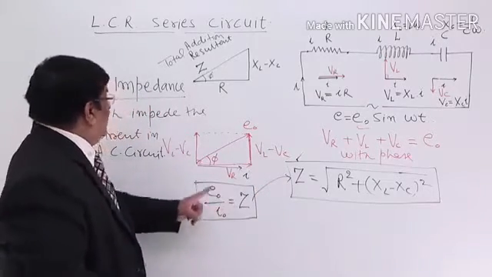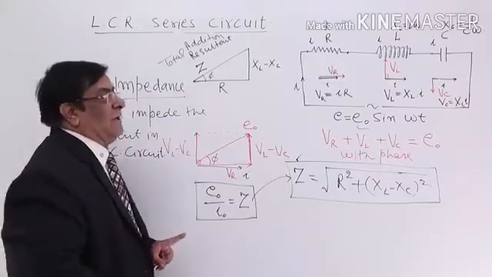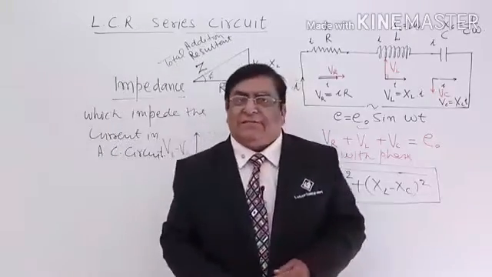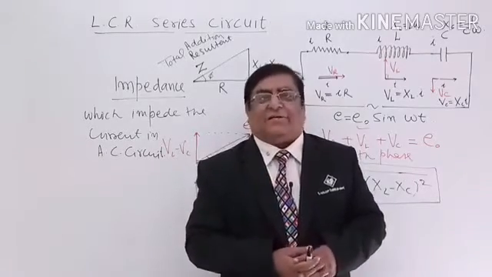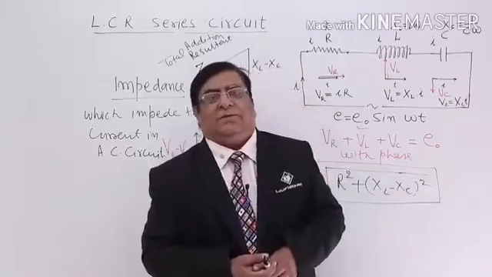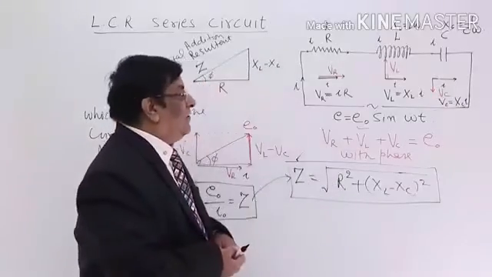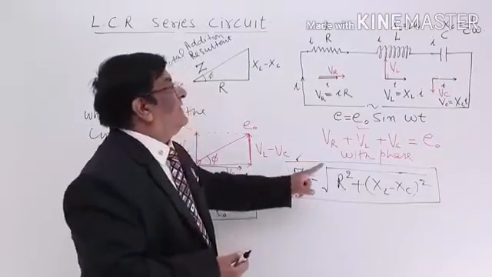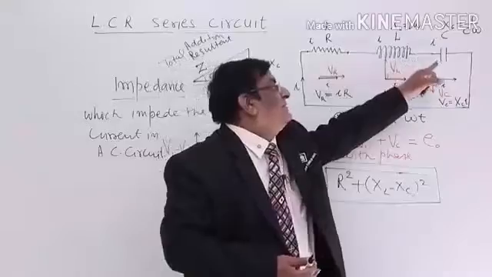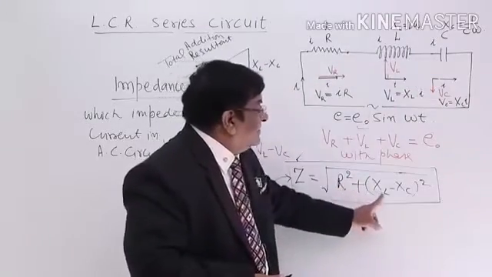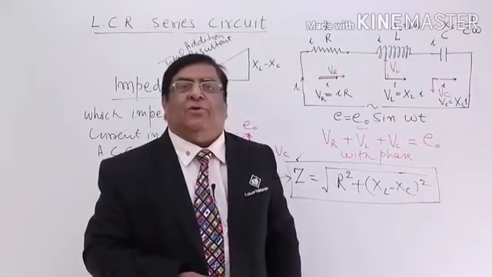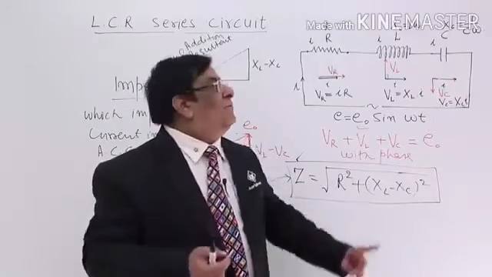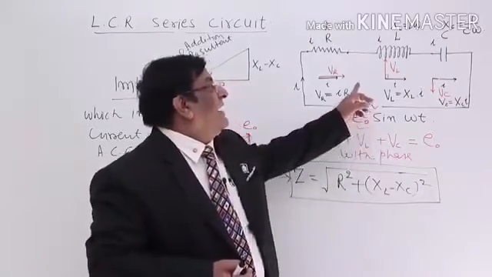So please remember, what is impedance? Impedance in a circuit is total opposition to the current in an AC circuit. Then what is the value of impedance with respect to elements? This is the value with respect to three elements. What is the value of Z with respect to potential difference and current?